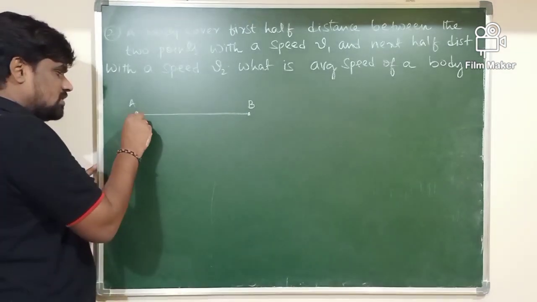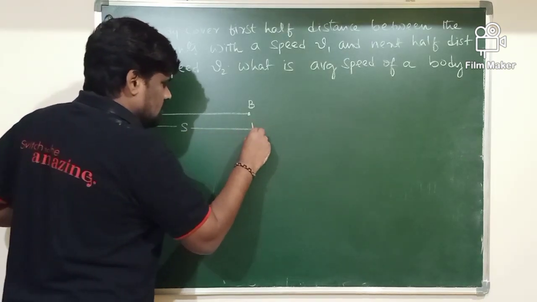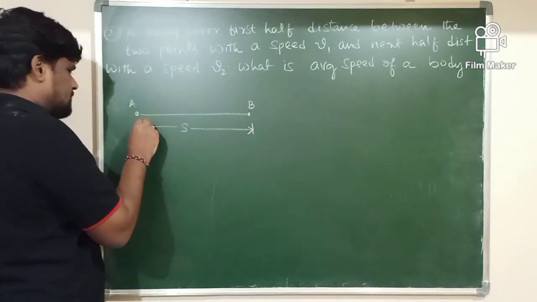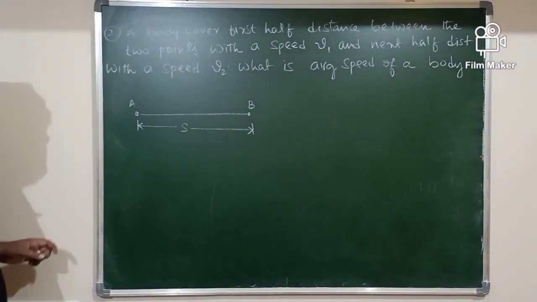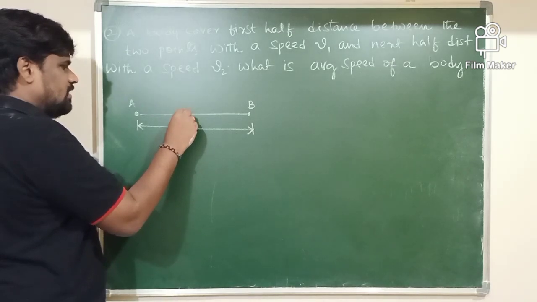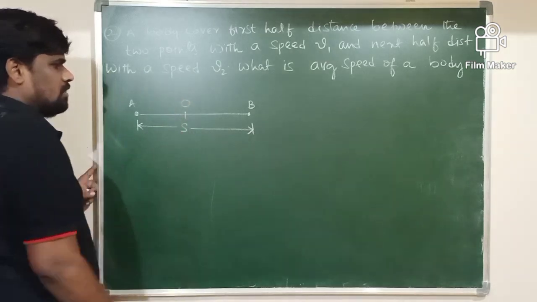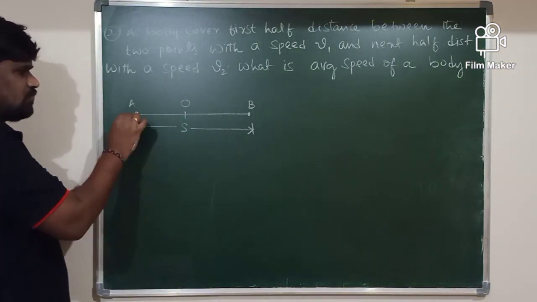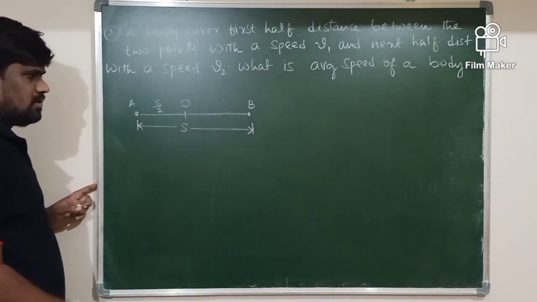First, the total distance between A to B, I will call it S. The first half of the distance is from A to O, and the distance is given by S by 2.